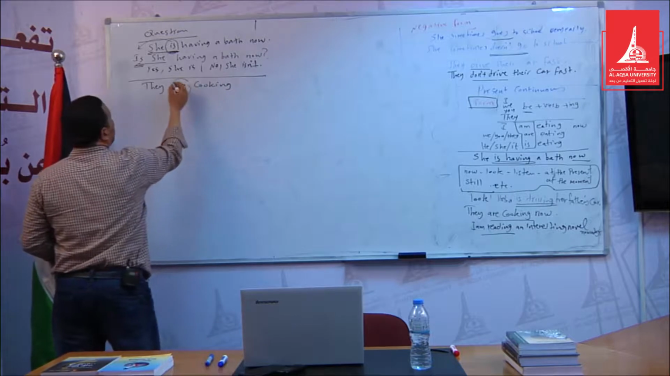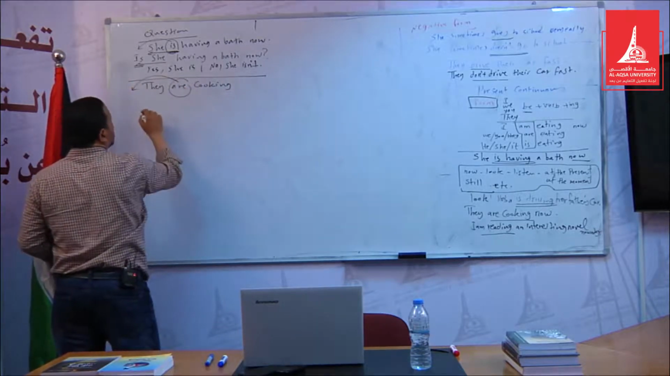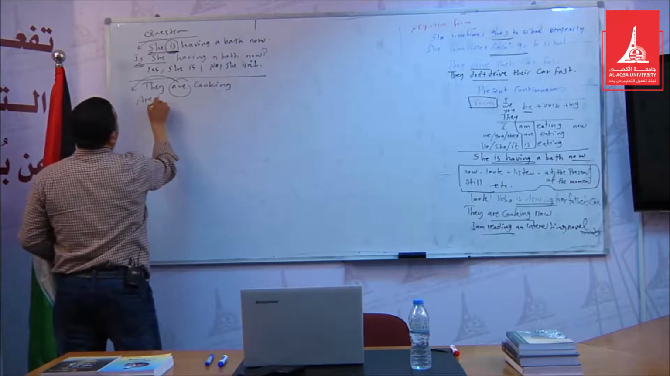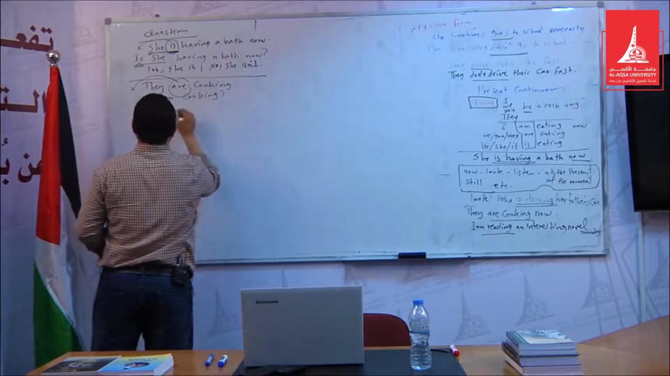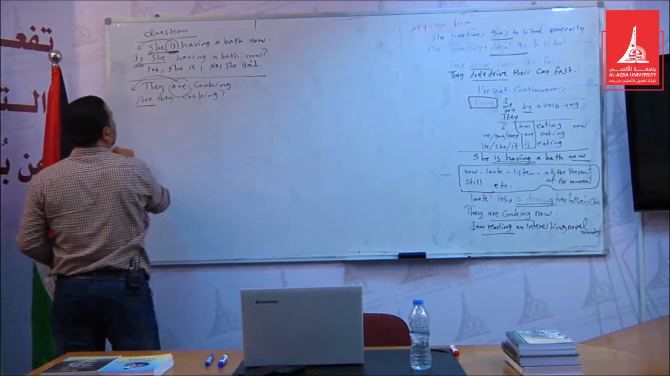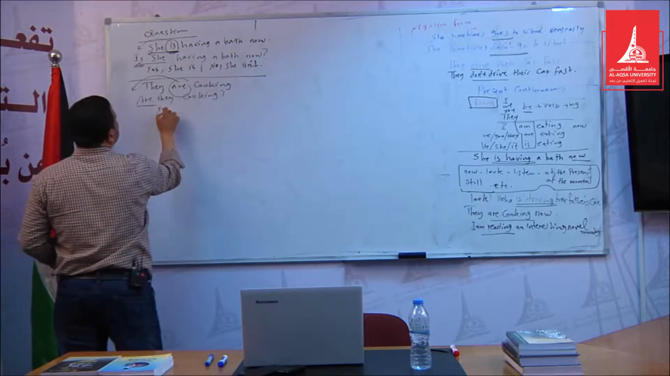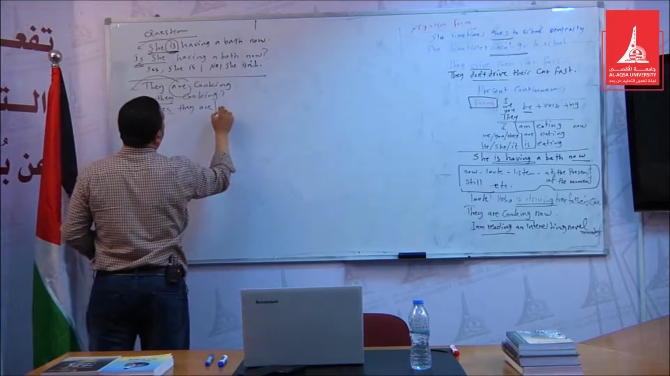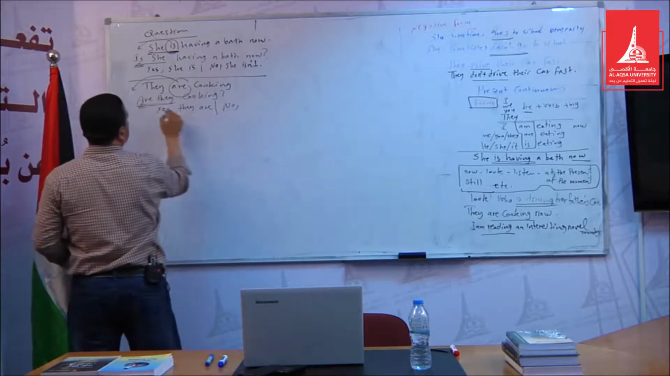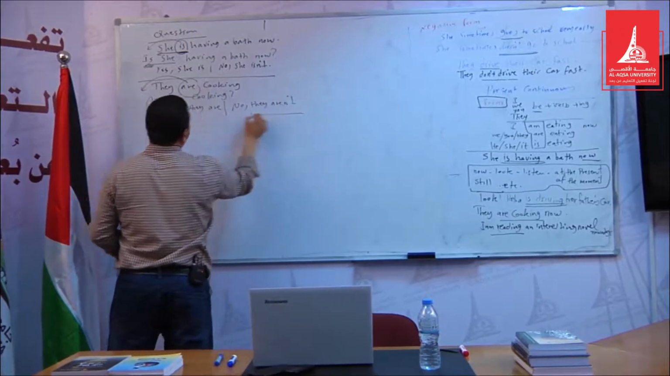It's the same. We just place the helping verb at the beginning of the sentence. It becomes "Are they cooking?" It's very easy. It means "hal" in Arabic. So the short answer is yes, they are, or no, they aren't. No, they are not. So it's very easy.